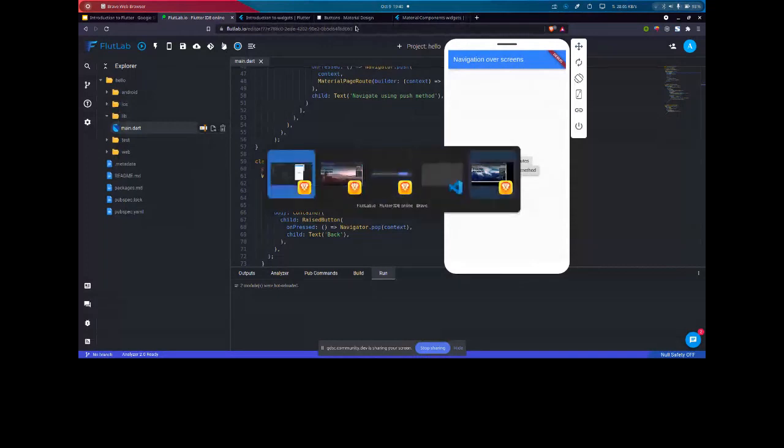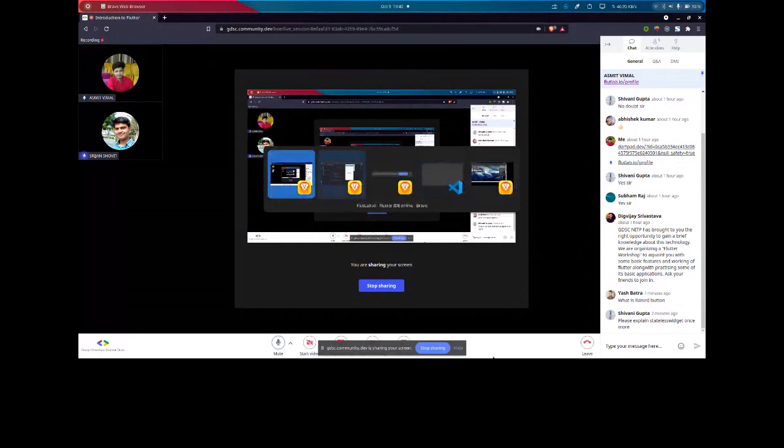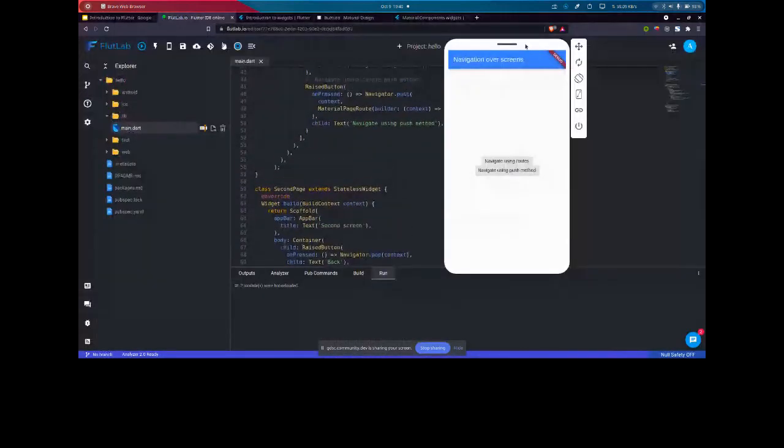Hope it was clear to Yash. We have another doubt from Shivani to explain stateless widget again. Okay, so let's go through here.